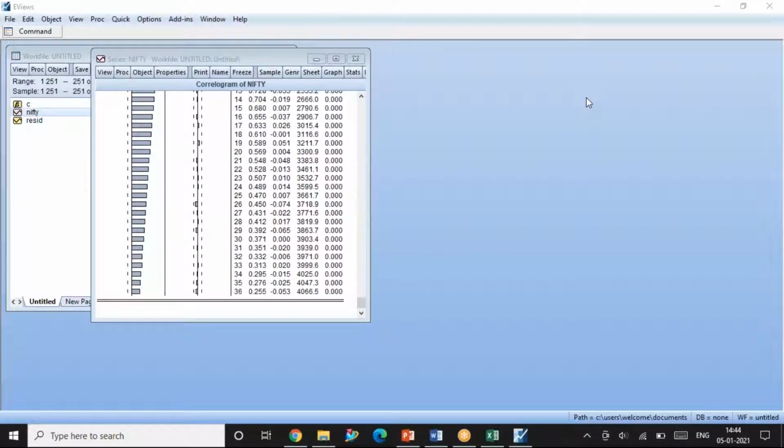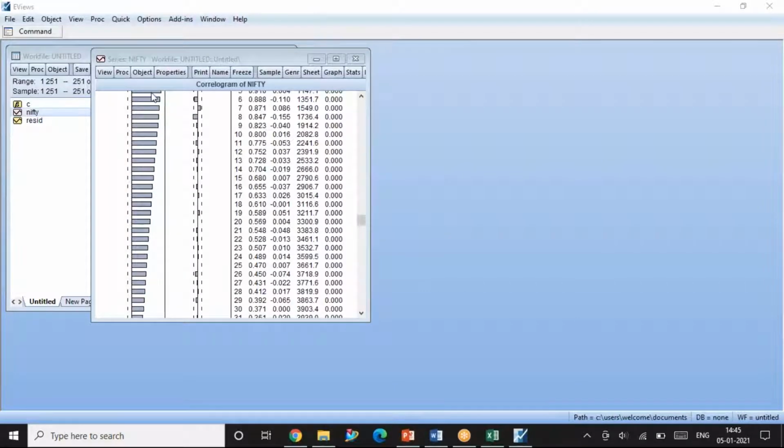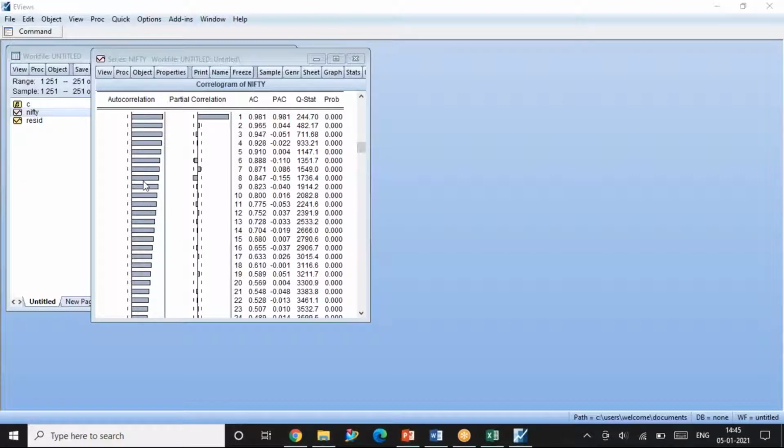Sorry, I just had an interruption in between. Okay, so slowly, I didn't say anything beyond this. You can slowly see the spikes damping out. It means that the lagged values will have some kind of influence on the present value. When the spikes are slowly damping out, this also indicates that the data is non-stationary. I showed you a table. I said when the spikes are slowly damping out, it means the data is non-stationary.